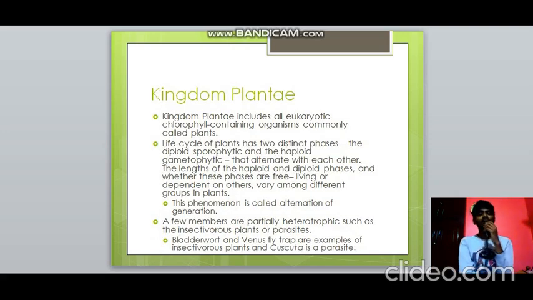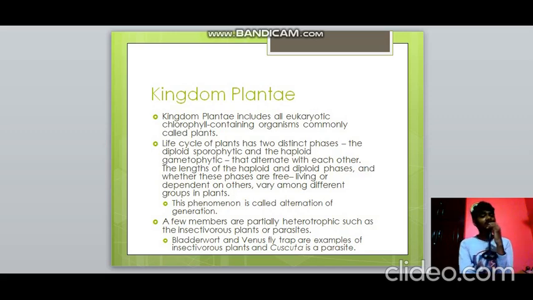So then Kingdom Plantae, it includes all the eukaryotic chlorophyll containing organisms, commonly called plants. So we know this very well. So the life cycle of plants, as we know very well, includes 2 phases, gametophytic and sporophytic. Gametophytic is haploid and sporophytic is diploid. They both alternate with each other. In all plants' life, they have these 2 phases which alternate with each other. So the lengths are actually varying among different groups in plants. This phenomenon is known as alternation of generation.